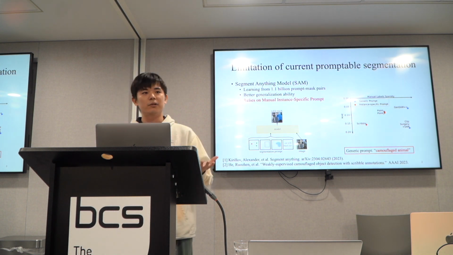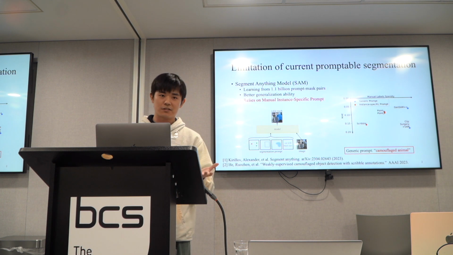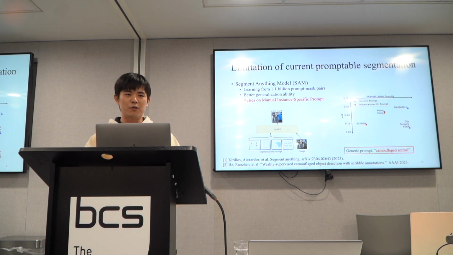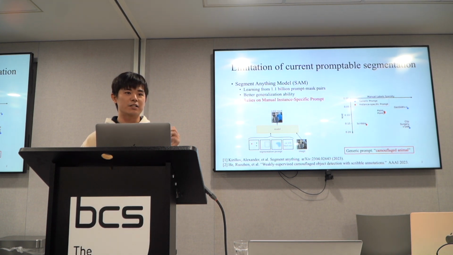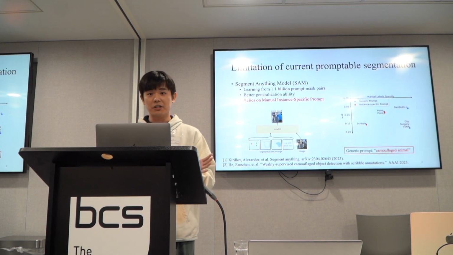You know, if we apply SAM in a recommendation system, there will be thousands or maybe billions of data for us to handle. But in this case, if we provide an instance-specific prompt for each image, it's not realistic.